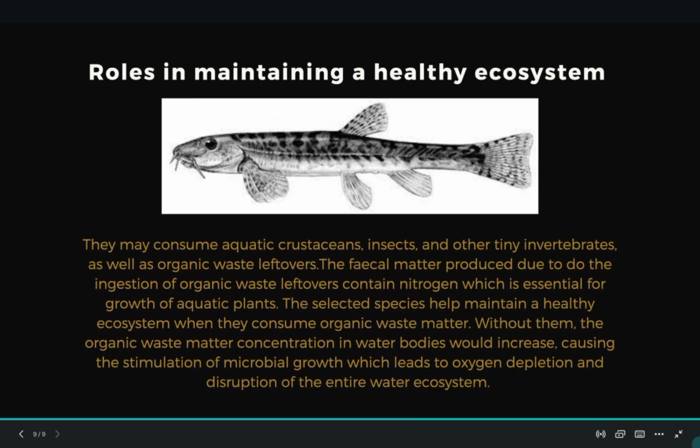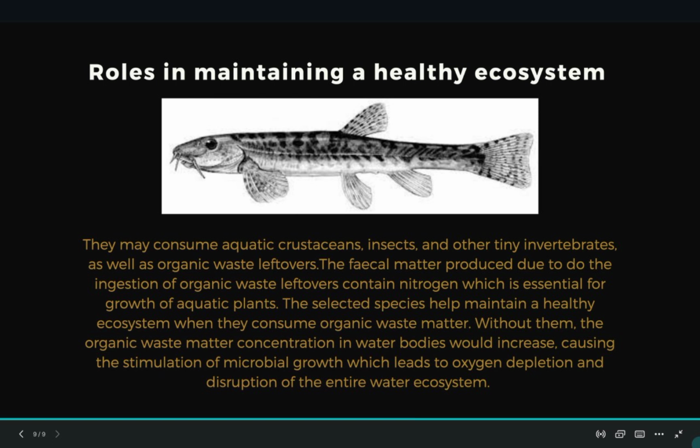Moving on to the roles of the selected species in maintaining a healthy ecosystem. They may consume aquatic crustaceans, insects, and other tiny invertebrates, as well as organic waste leftovers. The fecal matter produced from the ingestion of organic waste leftovers contains nitrogen, which is essential for the growth of aquatic plants.